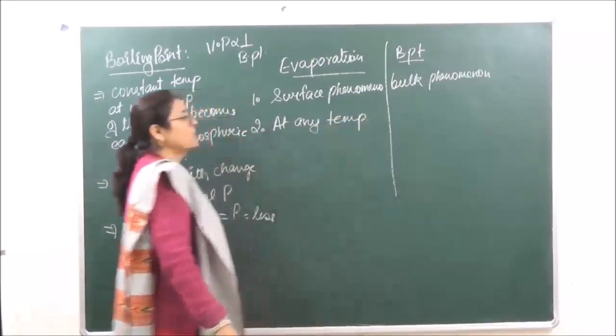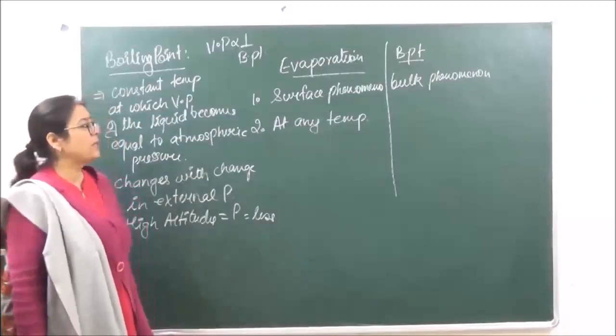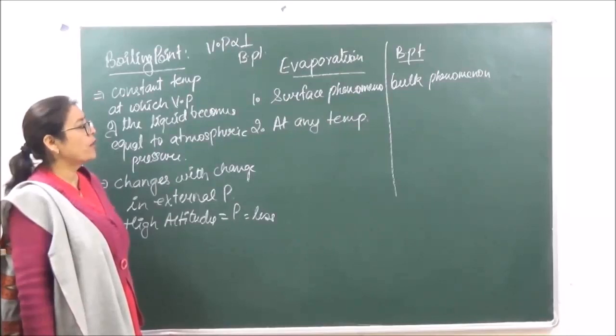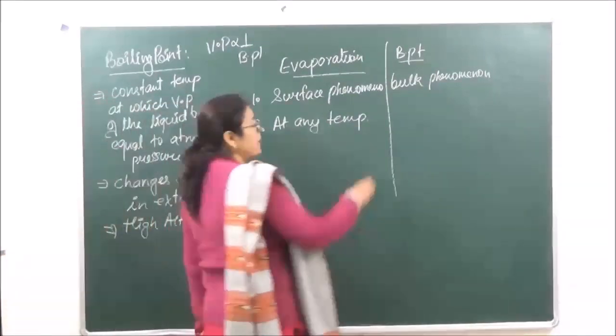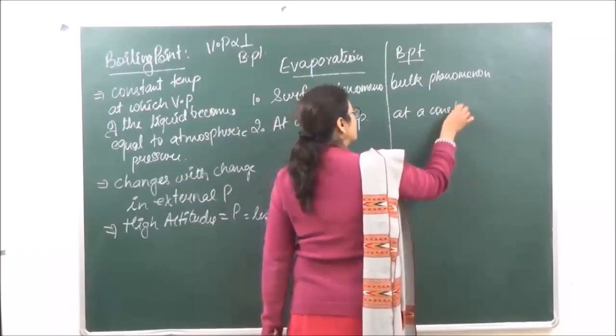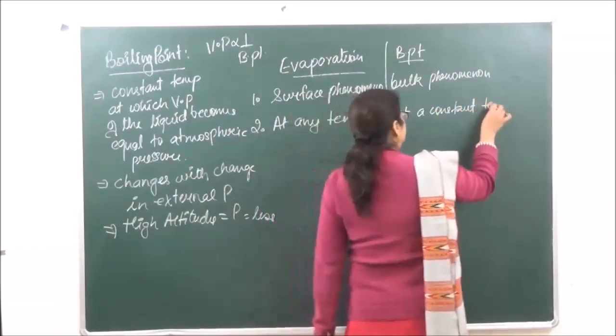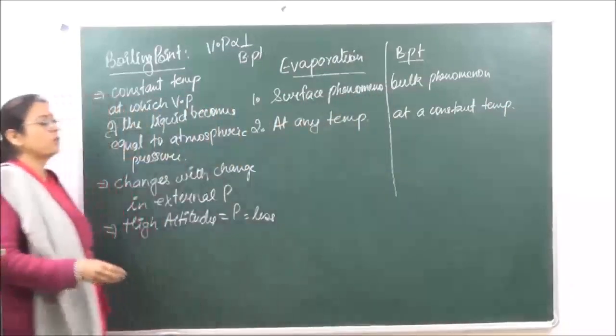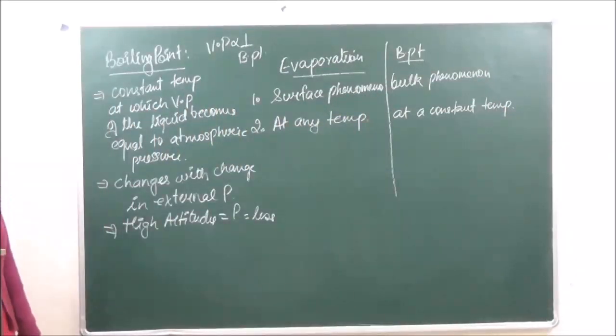At any temperature, and we have seen that it will increase with increase in temperature, whereas when we are talking of boiling, boiling will take place at a constant temperature at which the vapor pressure becomes equal to atmospheric pressure. So these are the differences between evaporation and boiling point. Then we come to the next.